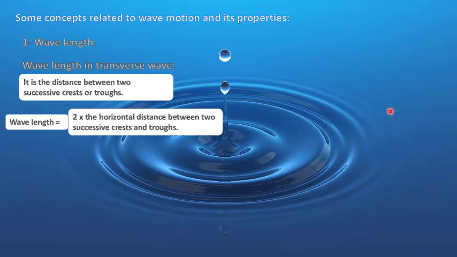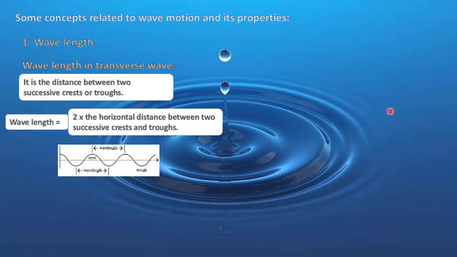Wavelength can be calculated by this law: wavelength equals 2 times the horizontal distance between two successive crests and troughs. So if we see here in this image, the wavelength, it is the distance between two successive crests or two successive troughs.